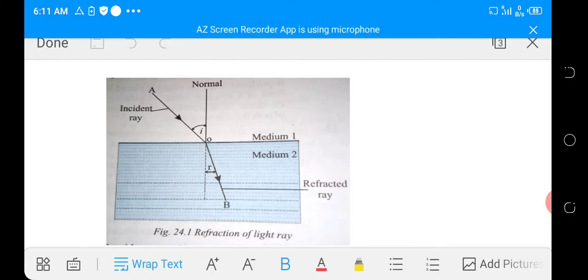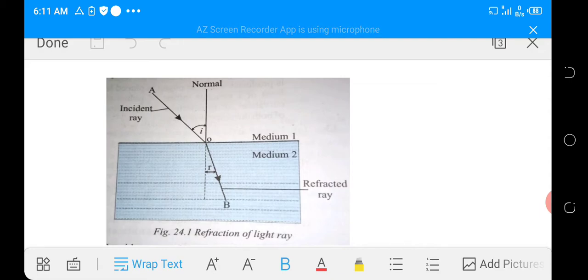Now, if the angle of incidence is increased or decreased, and we also obtain the corresponding value of angle of refraction, and we find the ratio of the sine of angle of incidence to the sine of angle of refraction again, we are also going to get a value which is almost equal to the value we got.